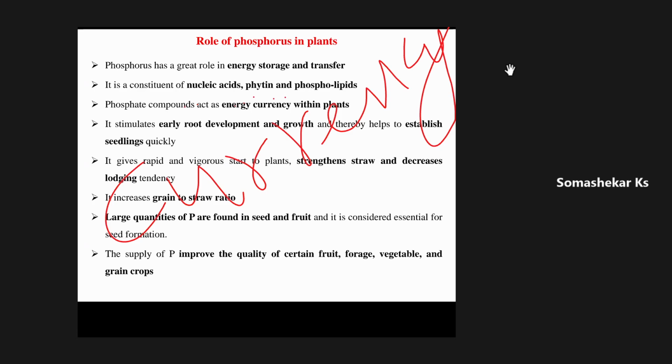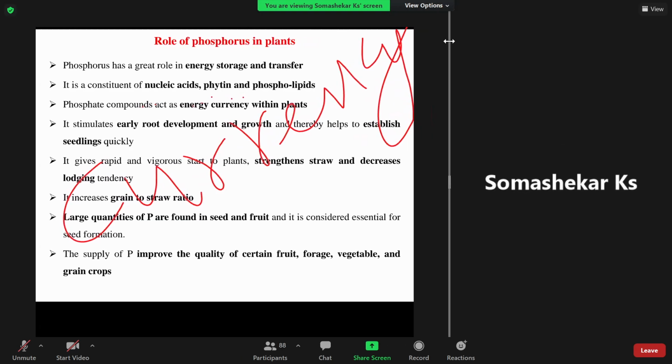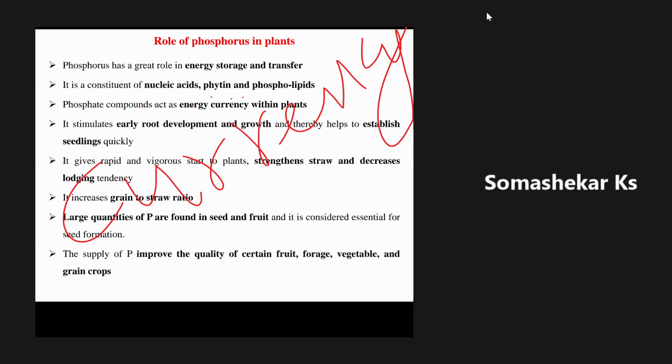phosphorus to the croplands, then there will not be any energy in the croplands. No doubt, nitrogen may give some amount of energy, but actually phosphorus is required for development of different organs. Nitrogen can increase the overall vegetative growth, but for the development of flower, fruit, and also root, phosphorus is very important.